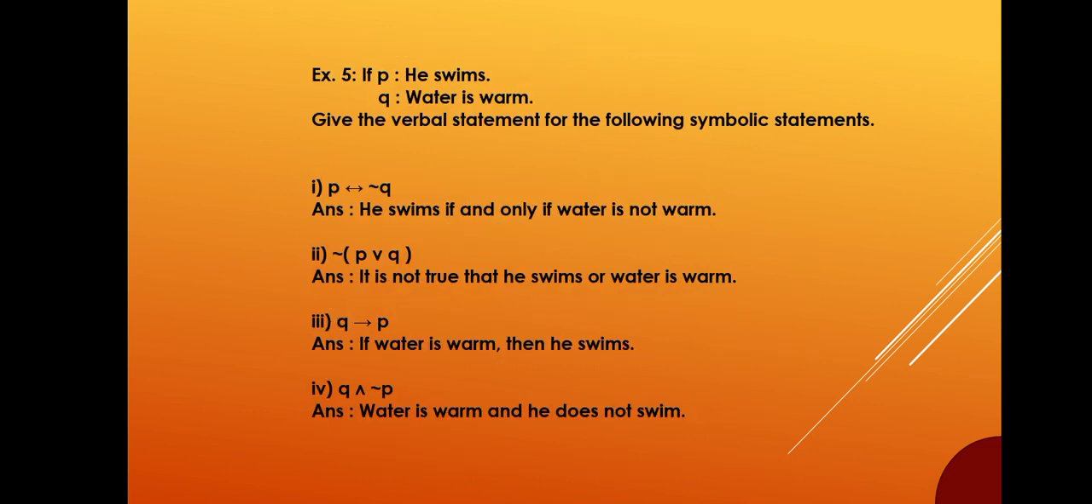If P is he swims, Q is water is warm. Give the verbal statement for the following symbolic statements. P if and only if not Q. Answer: he swims if and only if water is not warm. Negation of P or Q. Answer: it is not true that he swims or water is warm. Q implies P. Answer: if water is warm, then he swims.